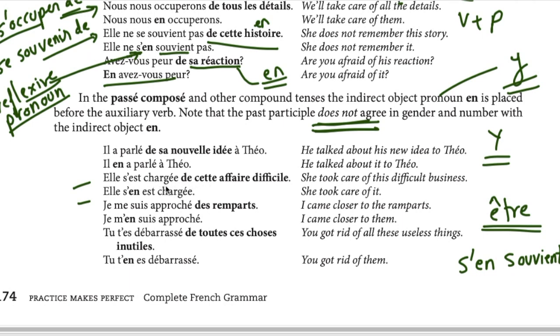Now in the past tense, we are using être as auxiliary, right? So être will go between the reflexive pronoun and participle. Now we also want to use en. So we're going to replace cette affaire difficile, which follows de, with en. So en will go between the reflexive pronoun and verb. What's the conjugated verb here? The conjugated verb here is est, not chargé. What is chargé here, Tanvi? Past participle. It is participle, correct. So the conjugated verb here is être. So en will go between the reflexive pronoun se and the conjugated verb être.